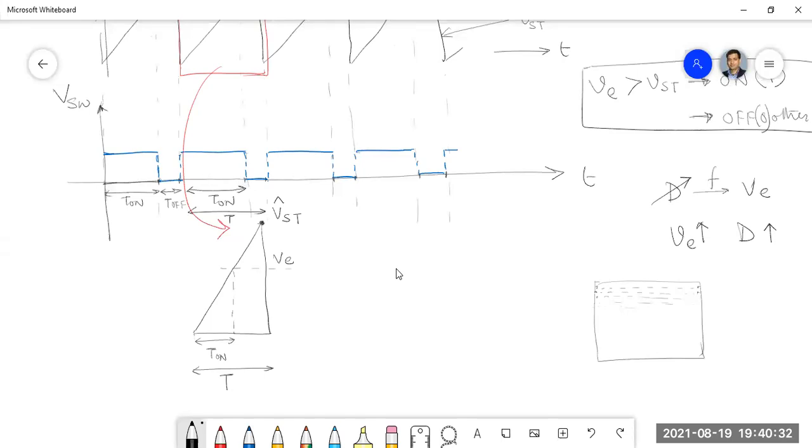So this is how I have drawn the triangle. This is VE and this is VST.